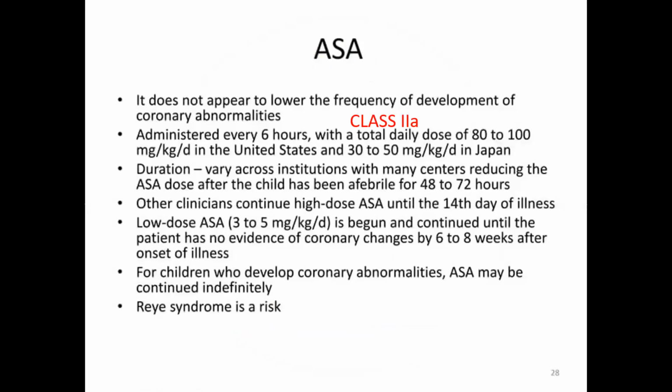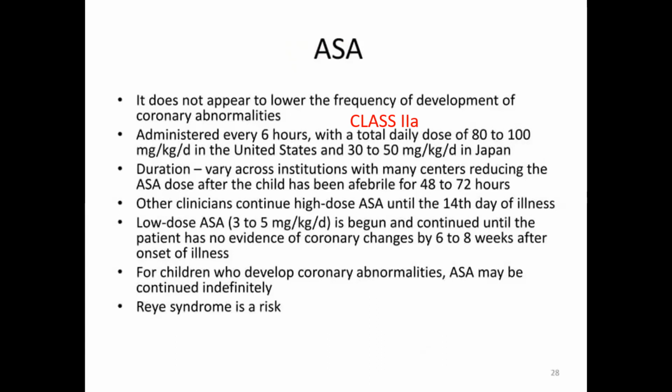Along with IVIG, we have to give aspirin as an inflammatory dose, not an antiplatelet dose. Inflammatory dose in Japan is usually 30 to 50 mg per kg per day in divided doses, whereas in the USA it is 80 to 100 mg per kg per day, same as in rheumatic fever. So aspirin is a class 2A indication, not a class 1 indication. The duration is usually till the patient is afebrile. After the patient is afebrile, we continue for 48 hours. After that we can stop this high dose aspirin.